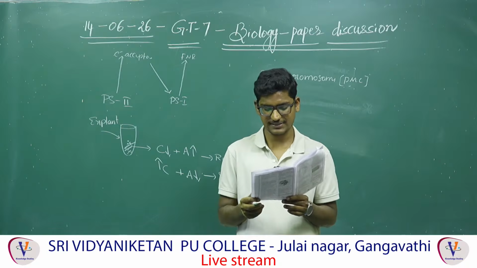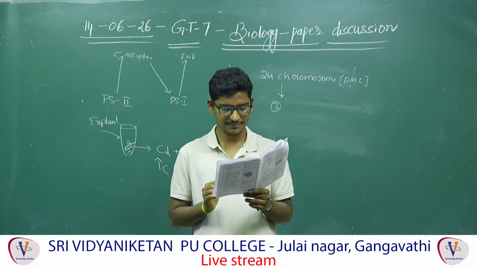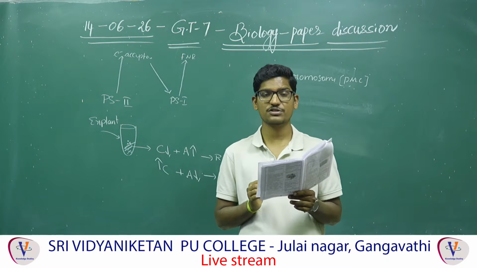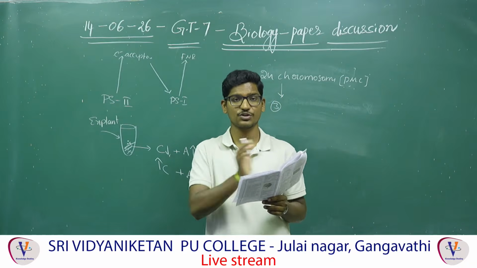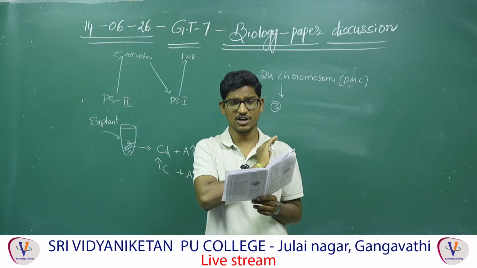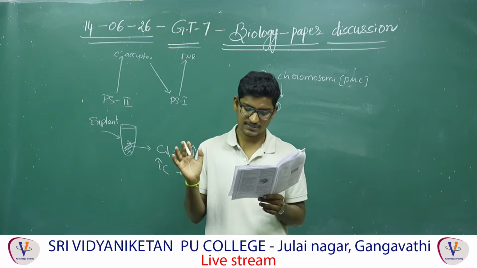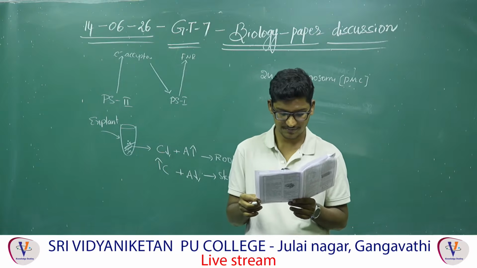178. Limitations of ecological pyramids. Not a limitation is what they are asking. The fourth option is actually applicable. It is not a limitation. So the first option, why is it a limitation? Because omnivores belong to 2 different trophic levels. These ecological pyramids do not accommodate them. The first will be a limitation, second a limitation, third a limitation, fourth is not a limitation.